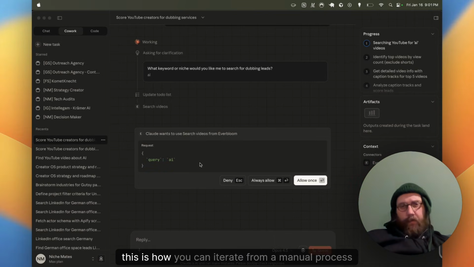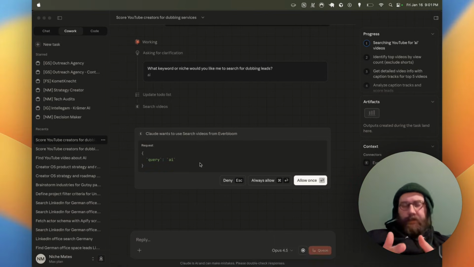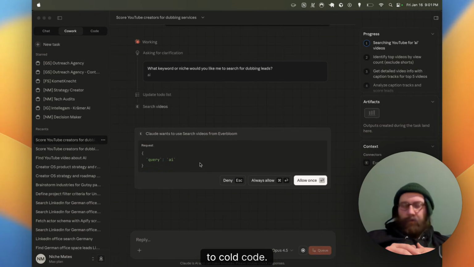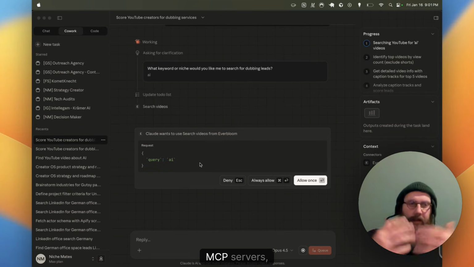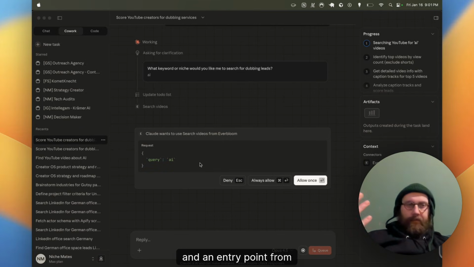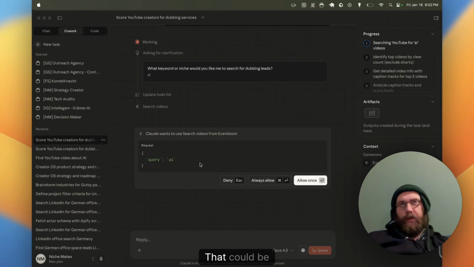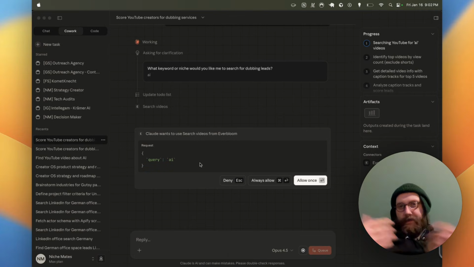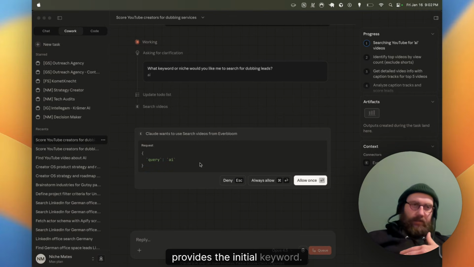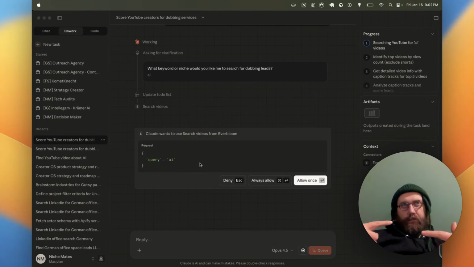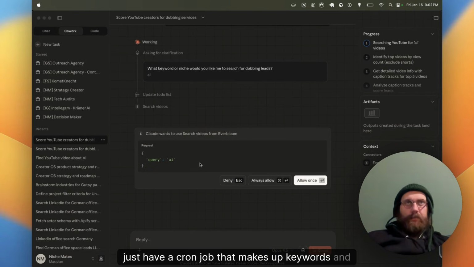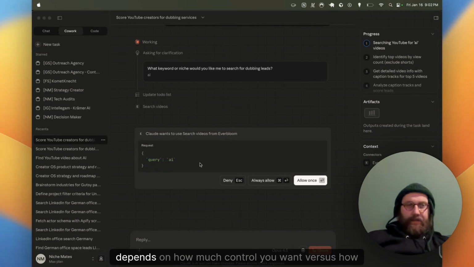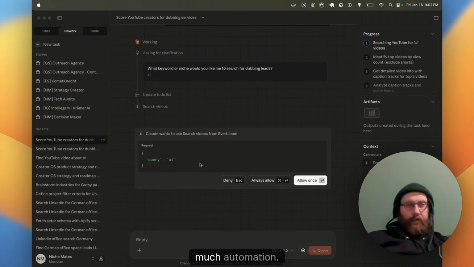But yeah, this is how you can iterate from a manual process to semi-automated, and then you can just pass it off to Claude Code. You just need to provide the same MCP servers and an entry point from somewhere where we call it. That could be a cron job, that could be somewhere else, a web UI, something that provides the initial keyword, or we can also just have a cron job that makes up keywords and then searches those. But yeah, depends on how much control you want versus how much automation, right?